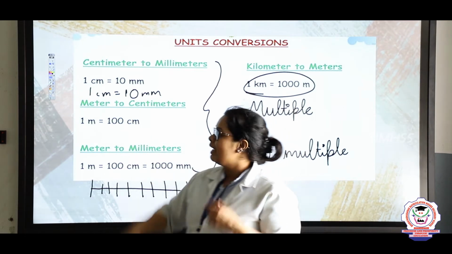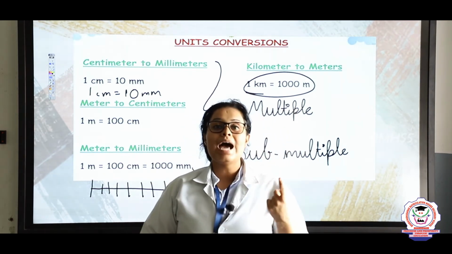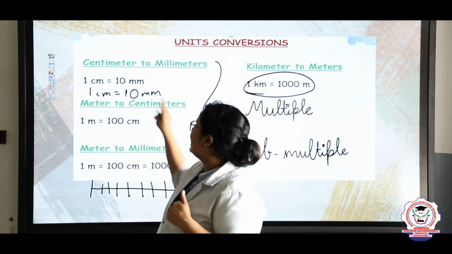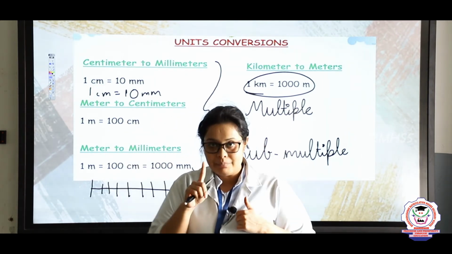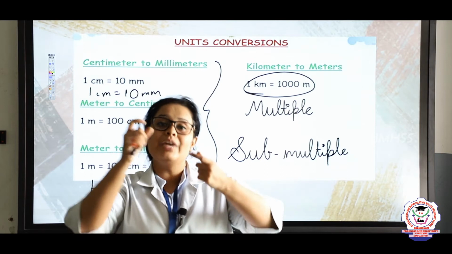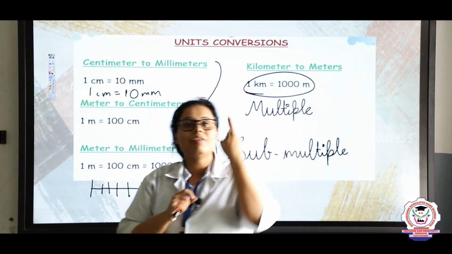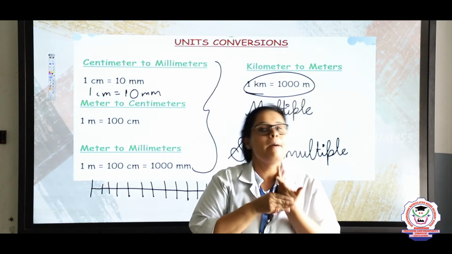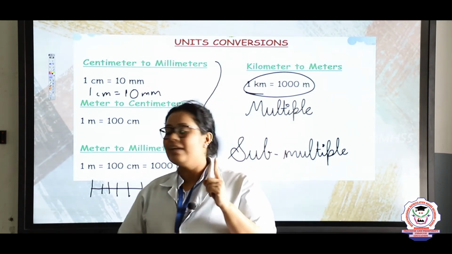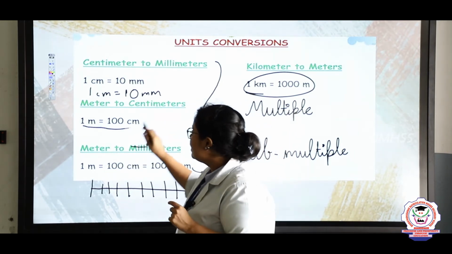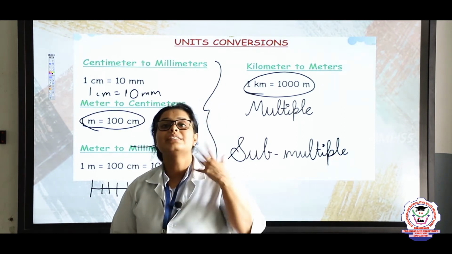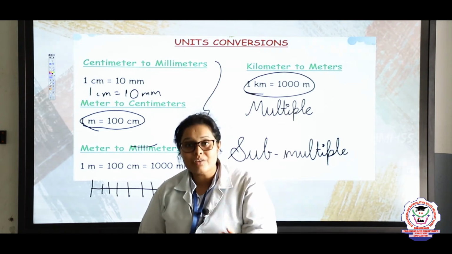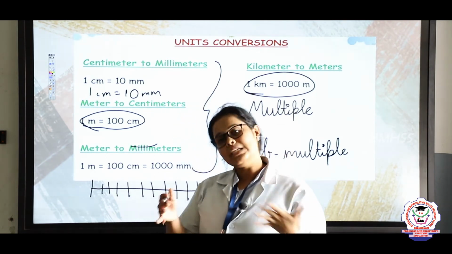Same way, in 1 meter you will have 100 centimeter. So 1 millimeter will be very small. If you are taking 100 centimeter, easily you can convert that into a meter. That is why we are saying that 1 meter is equal to 100 centimeter, that is 1/100th part of a meter scale.